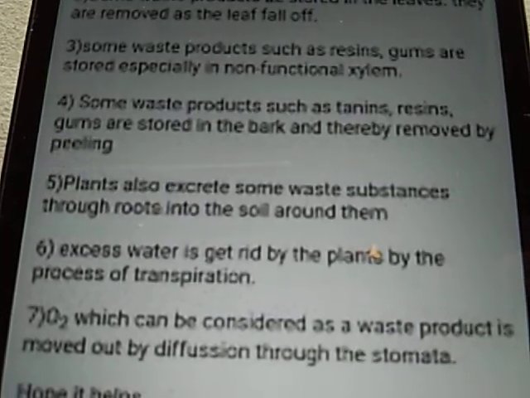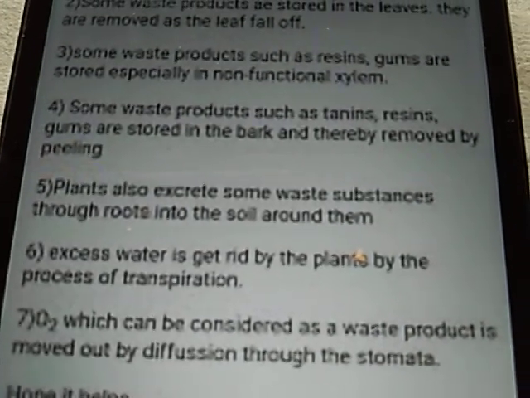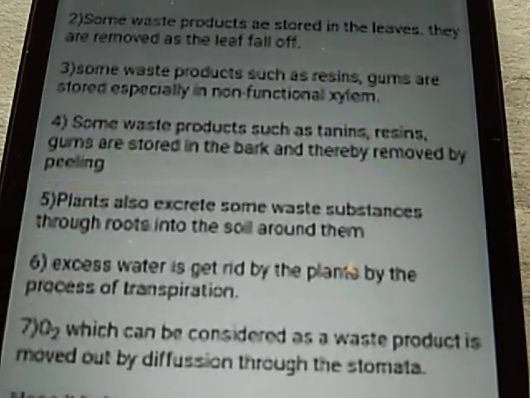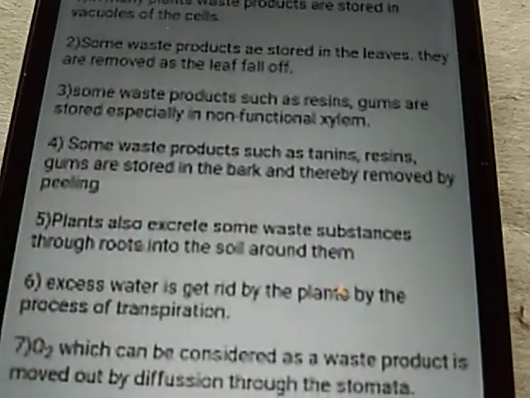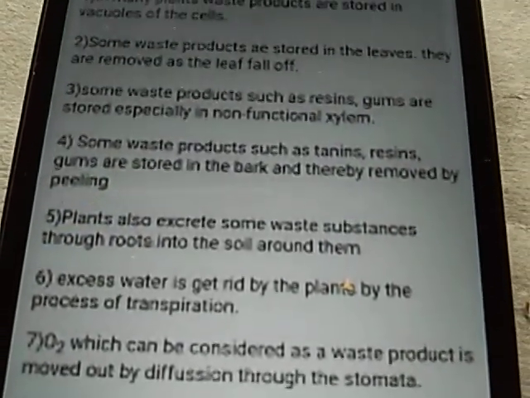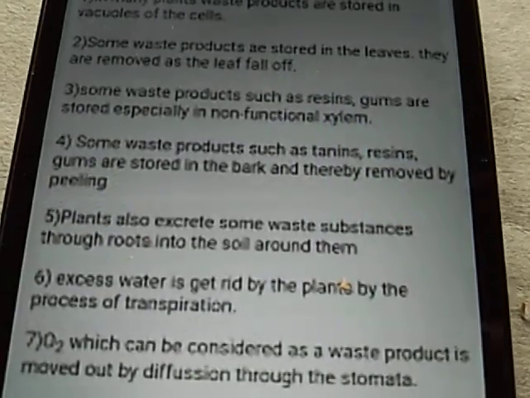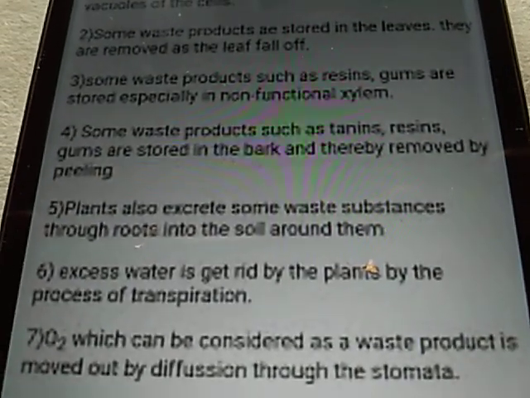So excess water by transpiration, and O2 can be considered as a waste product removed by diffusion through the stomata. Actually, CO2, if it is in excess, can also be excreted out by the stomata.